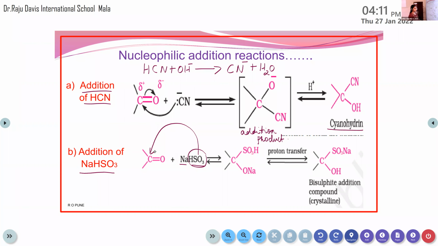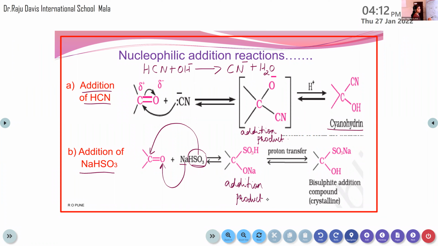Then again this double bond will break, and the sodium is also attached to this oxygen. In the previous case, only CN minus is attached to this carbon atom, right? But here the reagent is NaHSO3. There is no base to dissociate it into the form of nucleophile itself. So SO3H will be attached to carbon atom, and the sodium will be attached to oxygen. Okay, so that's the first product. It's the addition product. This one also has tetrahedral structure. So it is also an example for tetrahedral intermediate.